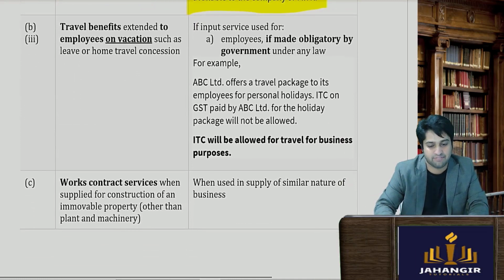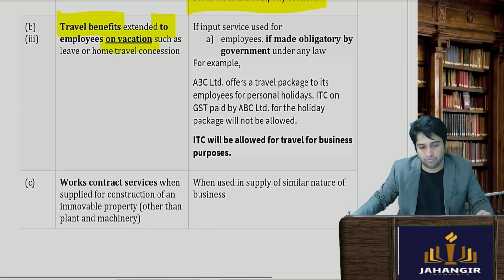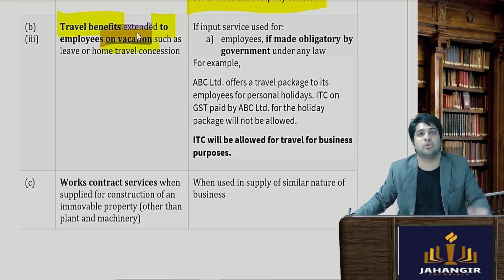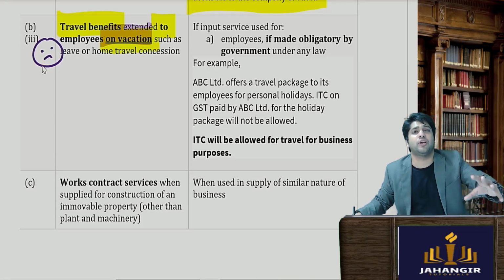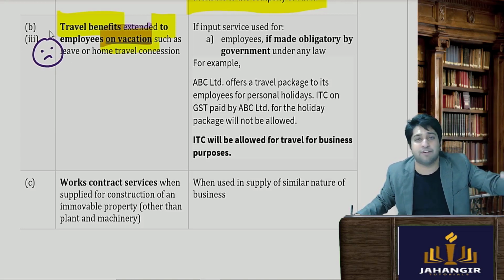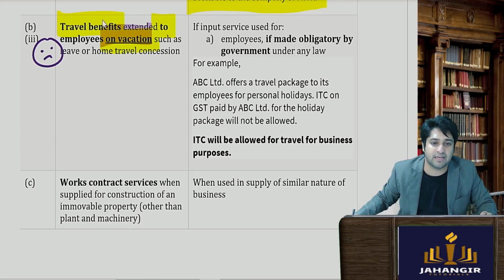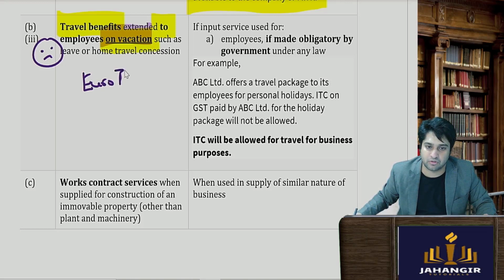Next is travel benefits extended to the employees on vacation. तो अगर तुम वेकेशन के लिए एम्प्लॉइज को भेज रहे हो तो ITC उसका नॉट अवेलेबल. Okay, let's say if an employee has become the employee of the year, he has made fabulous sales and we tell him, boss, we are going to send you on a Europe trip, or Euro trip पे भेजते तुमको.